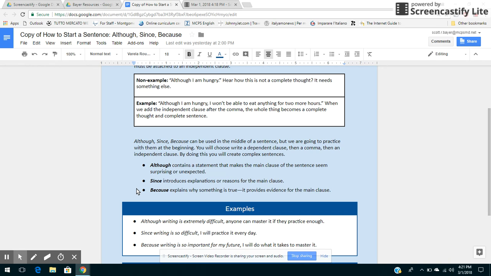How does since function in a sentence? How does because function in a sentence? And one of the reasons I particularly wanted to use because is that so many of our students have been told that they can't start a sentence with because, which obviously is incorrect. So I wanted them to look at sentence structure and patterns and notice how we can create a dependent clause with a word like because, and then follow it with a comma and an independent clause.